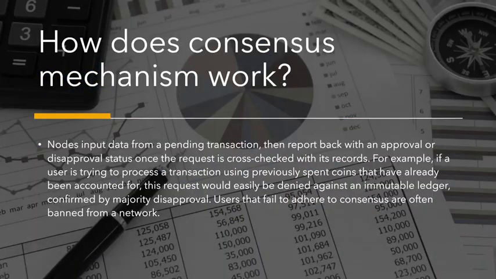How does consensus mechanism work? Nodes input data from a pending transaction, then report back with an approval or disapproval status once the request is cross-checked with its record. For example, if a user is trying to process a transaction using previously spent coins that have already been accounted for, this request would usually be denied against an immutable ledger, confirmed by majority disapproval. Users that fail to adhere to consensus are often banned from a network.